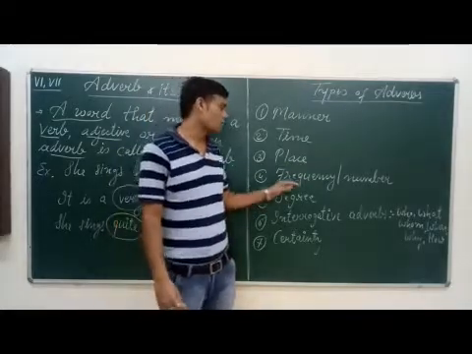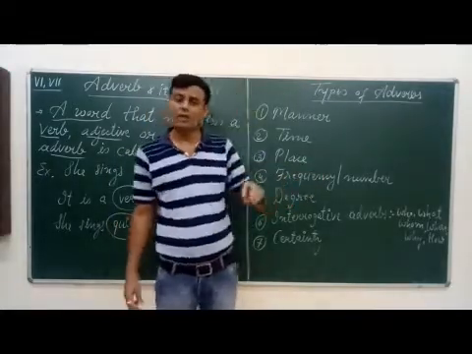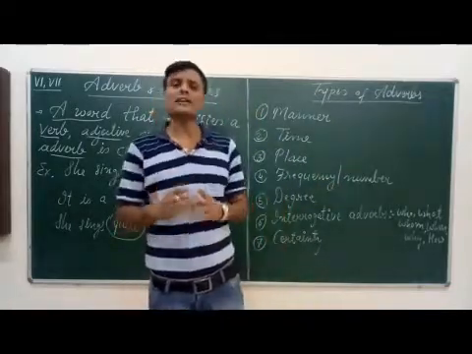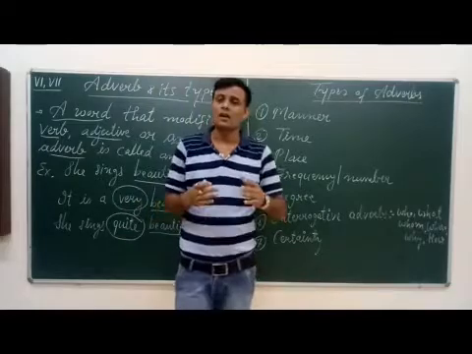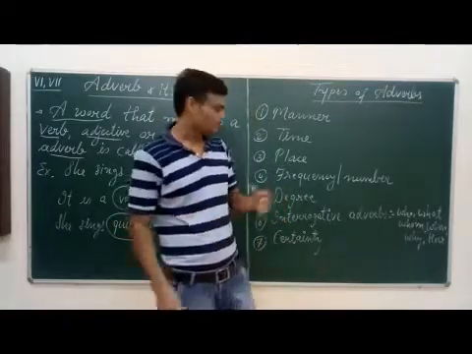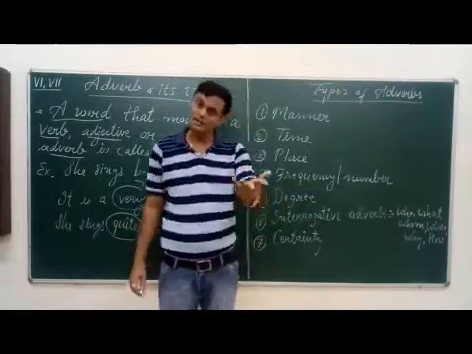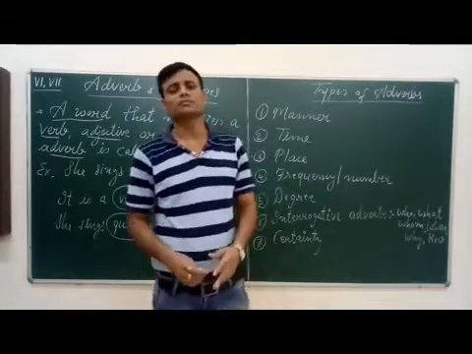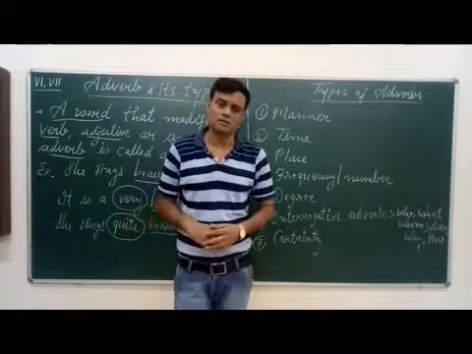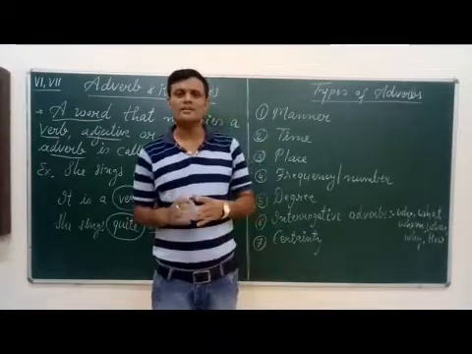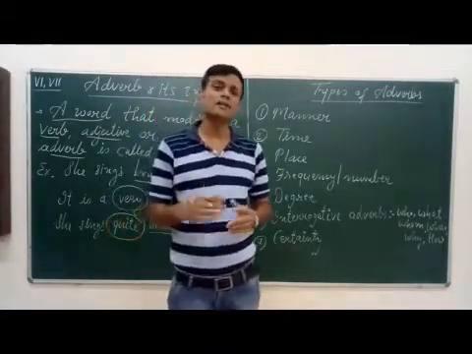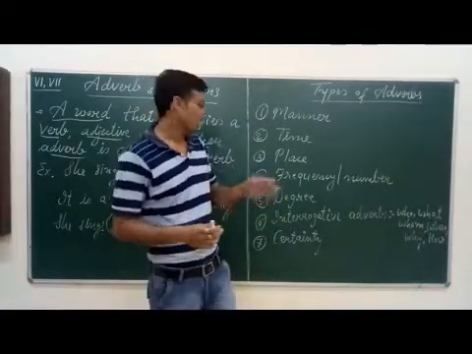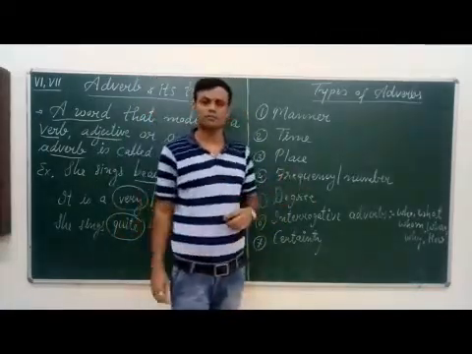Next comes adverb of frequency, or adverb of number. How many times the action is done, or how often the action is done. If the answer is in one word, that is an adverb of frequency. For example, he always comes late. How often does he come late? We get the answer always. So always is an adverb of frequency.